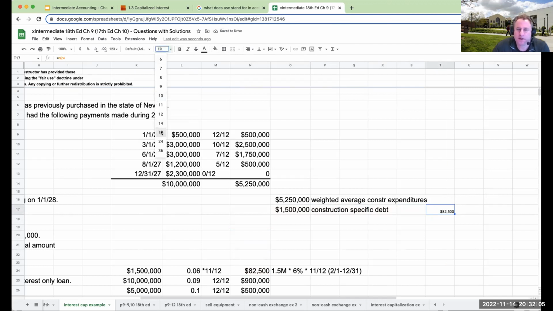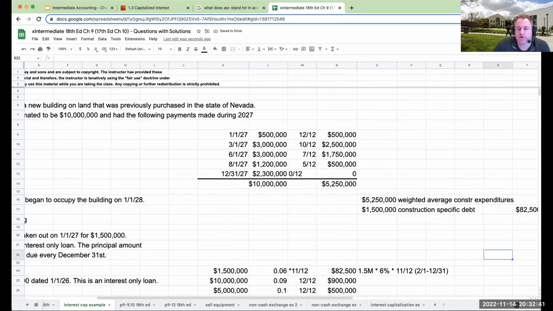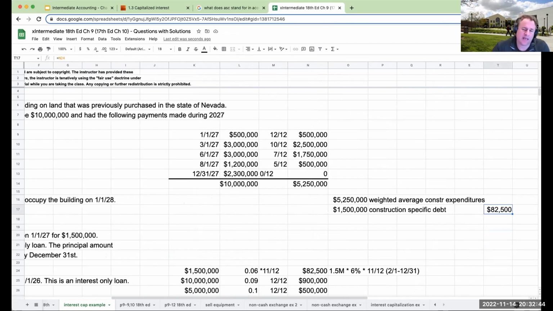Okay, now, as I'm looking at this right now, I'm actually going to change something up, and I don't want to be a jerk about it, but I want to change this up. I'm going to actually change this to be 1127. It's not because Elmo is afraid. It's just because this is going to make this a lot cleaner. And the principal amount will be repaid on, I'll say, 12/31/30. So it makes it just a little bit easier for us. So this over here is going to be 82,500.